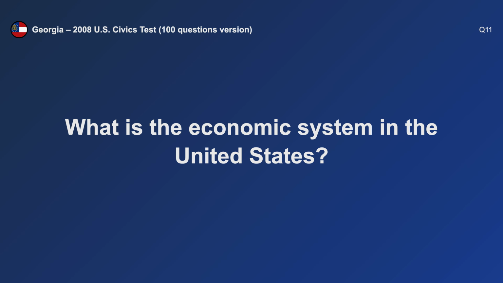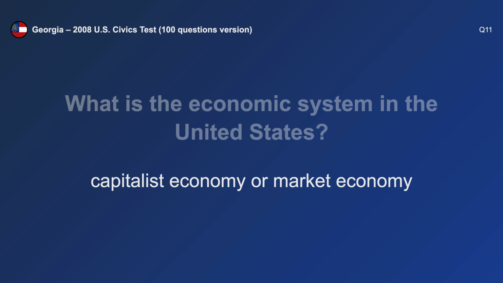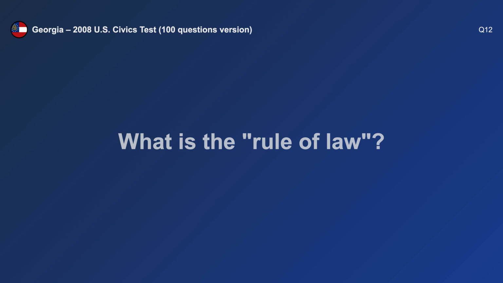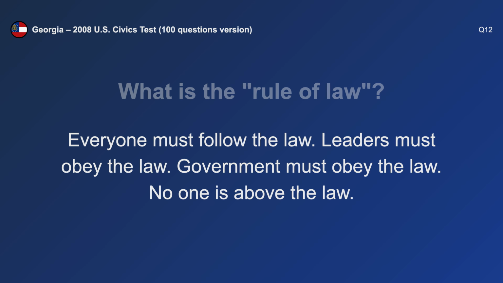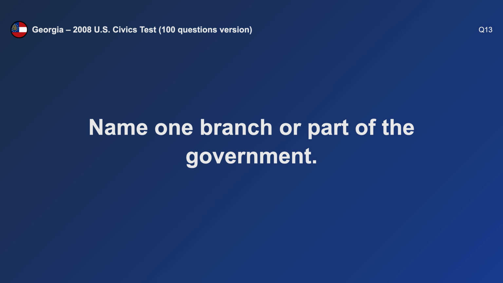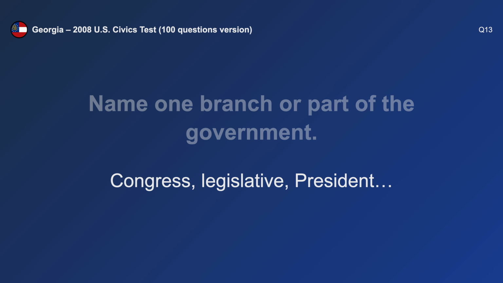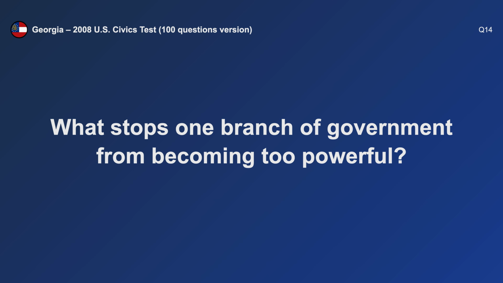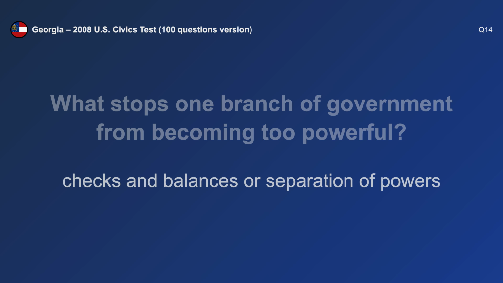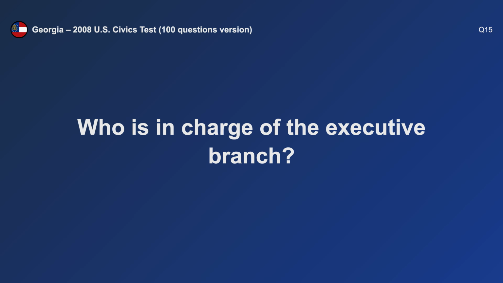What is the economic system in the United States? Capitalist economy. What is the rule of law? Everyone must follow the law. Name one branch or part of the government. Congress. What stops one branch of government from becoming too powerful? Checks and balances. Who is in charge of the executive branch?